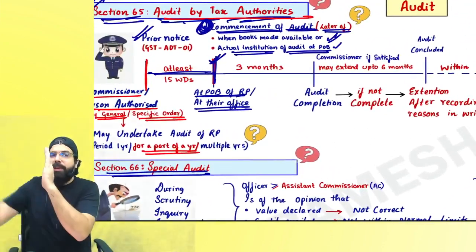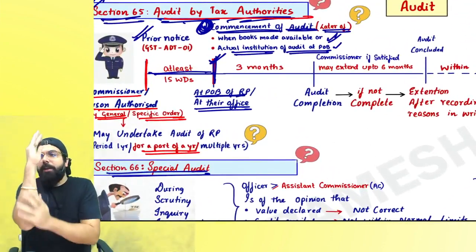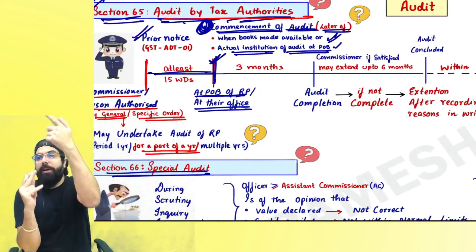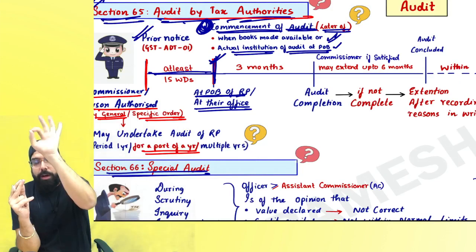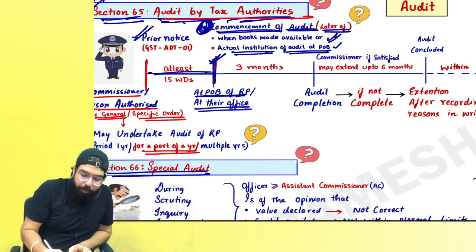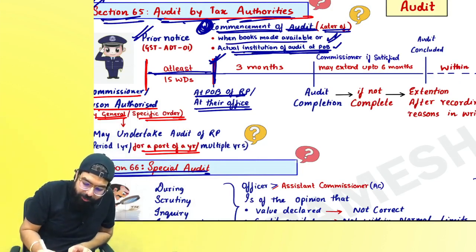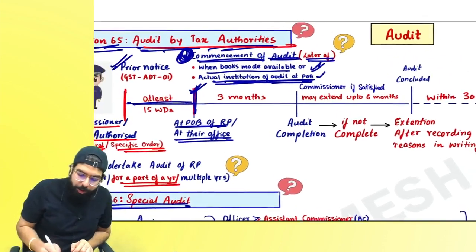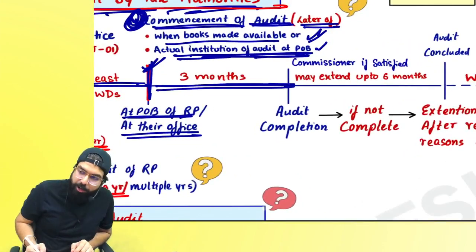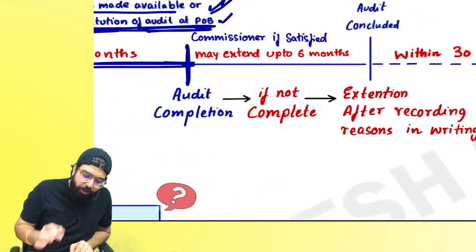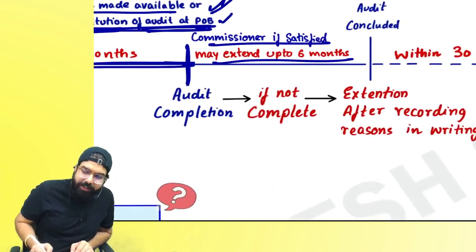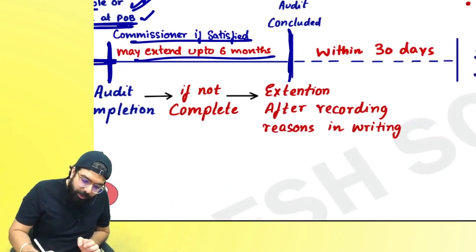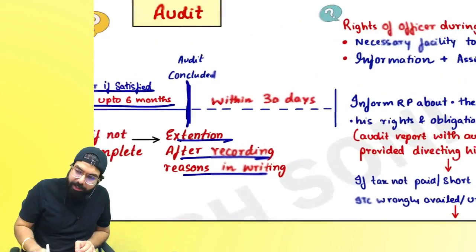So first of all, they will give you a prior notice of 15 working days. Then audit will happen at your place or at their place. Now when is the audit deemed to start? The commencement of audit is when books are made available or when they actually come and start the audit. That is meant by commencement of audit. Always remember, from commencement of audit, within 3 months the audit should get over. If it could not get over in 3 months, then the Commissioner can extend the time limit by a further 6 months. But whenever he extends, he will record the reason in writing.